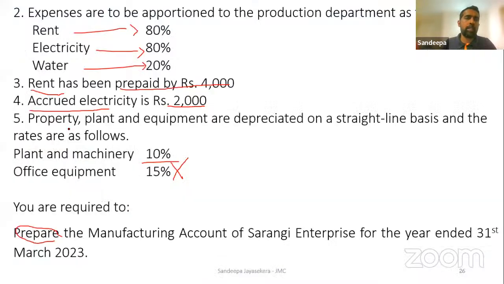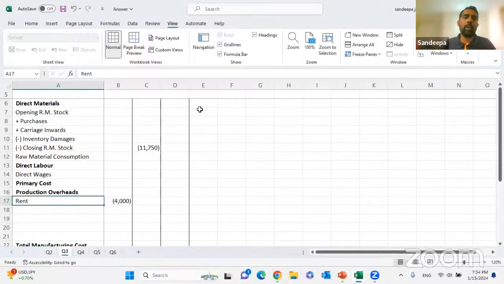Right. Next item is accrued electricity 2,000. What does that mean? For the last month you haven't paid the electricity, 2,000. You haven't paid the electricity for the last month. But you have consumed the electricity facility. You have used the electricity facility. As per the accrual concept, it doesn't matter whether you have paid or not. If that expense is incurred, you have to account for it. You have to make an accrued entry. What is the double entry? Debited to electricity expense, credited to accrued electricity.